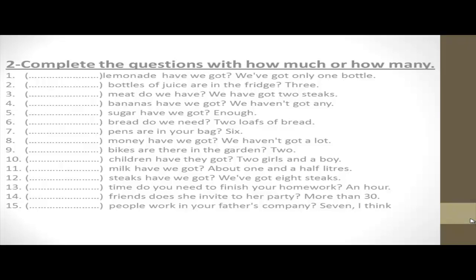Number 10. Space children have they got? 2 girls and a boy. The answer is how many. 12. Space sticks have we got? We have got 8 sticks. The answer is how many. 13. Space time do you need to finish your homework? An hour. The answer is how much. 14. Space friends does she invite to her party? More than 30. The answer is how many. The last one. Space people work in your father's company? 7, I think. The answer is how many.